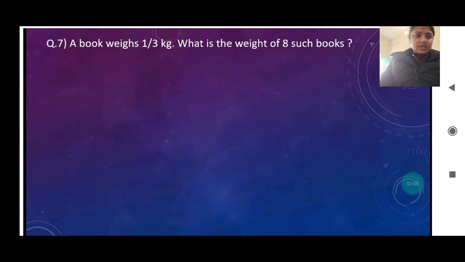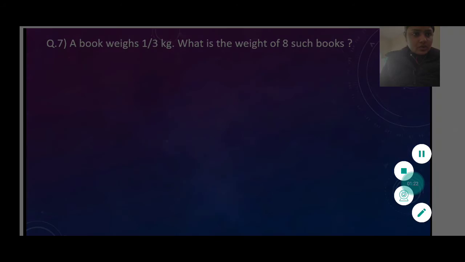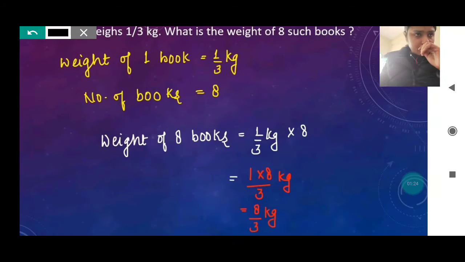You can see here the question is, a book weighs 1 by 3 kgs. What is the weight of 8 such books? If one book is of 1 by 3 kg, then what will be the weight of 8 such books? Means the same type of book, but the number of books has been increased. Like this you will write: weight of one book 1 by 3 kg, number of books 8. Now you will write weight of 8 books equals 1 by 3 kg into 8, and if there is nothing downside, then you can write here 1.